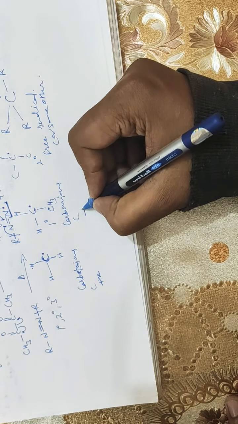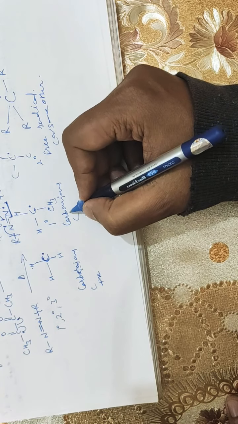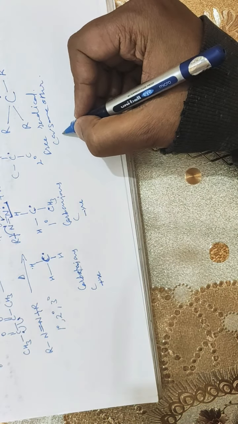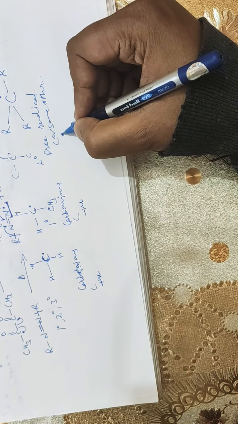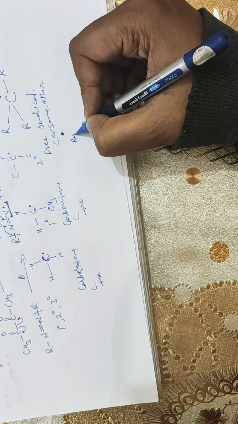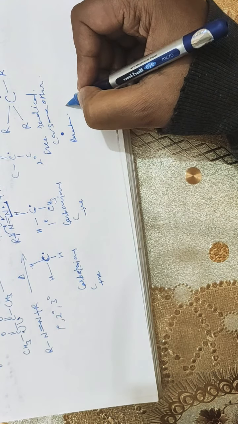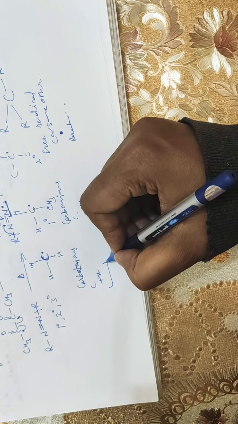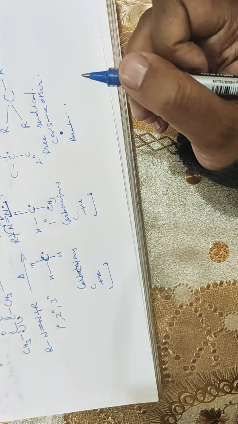Whereas in carbanion, it's a negative charge which makes it a carbanion. In case of free radical, there is an unpaired electron, and due to this it is paramagnetic, whereas carbocation and carbanion both don't show any magnetic properties.